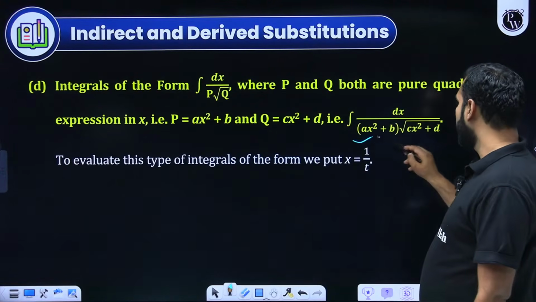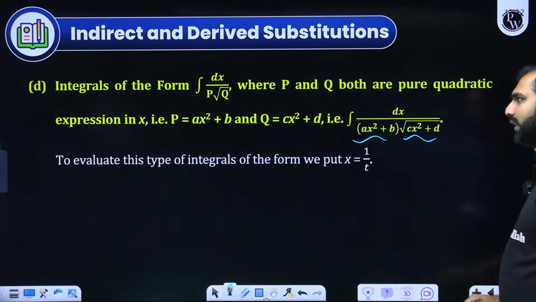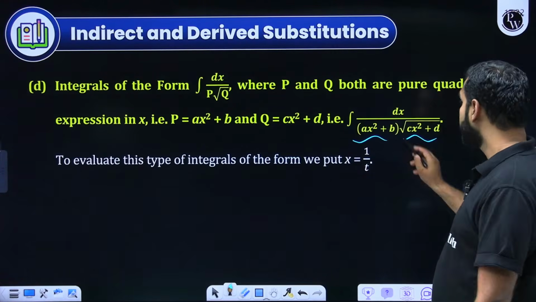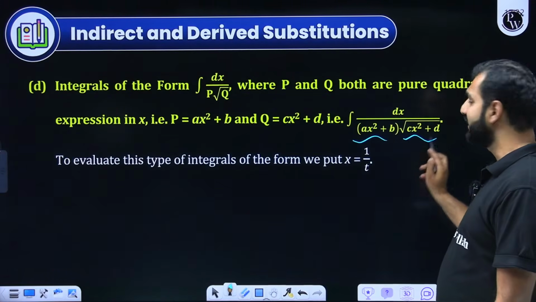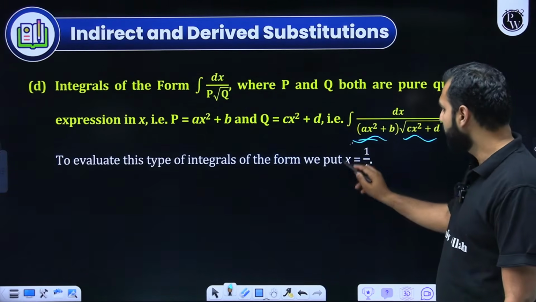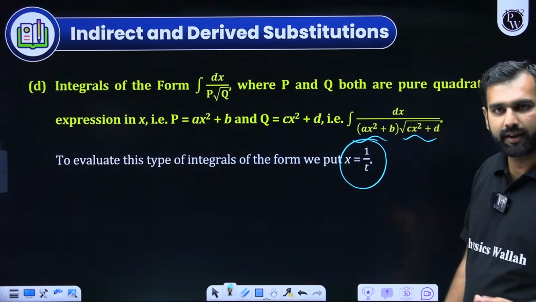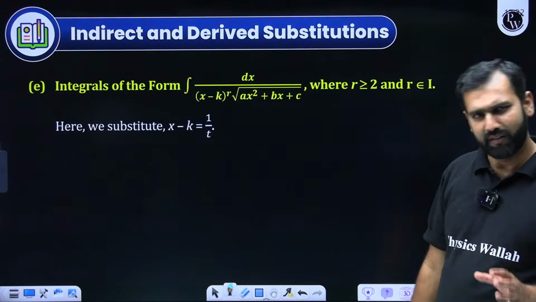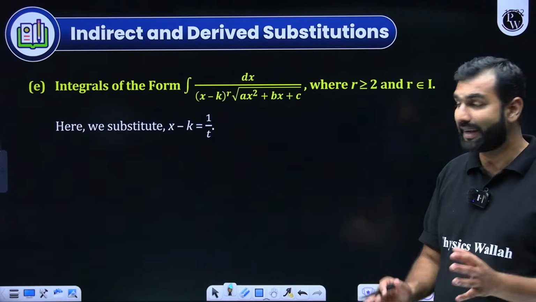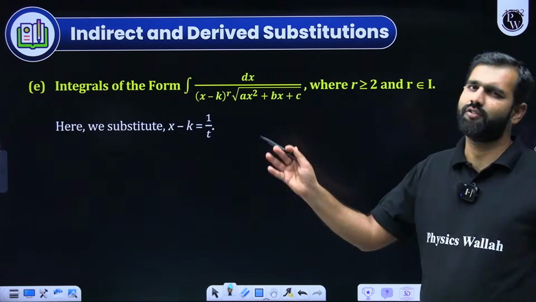1 upon quadratic into under root over quadratic, again do nothing, but here pay attention. The term in x is not there. You are simply given ax square plus b and cx square plus d. There what you do is substitute x by 1 by t, and there again you get the form of which you know the integration. Everybody listening and understanding, watching it, getting clarity on all these different forms.